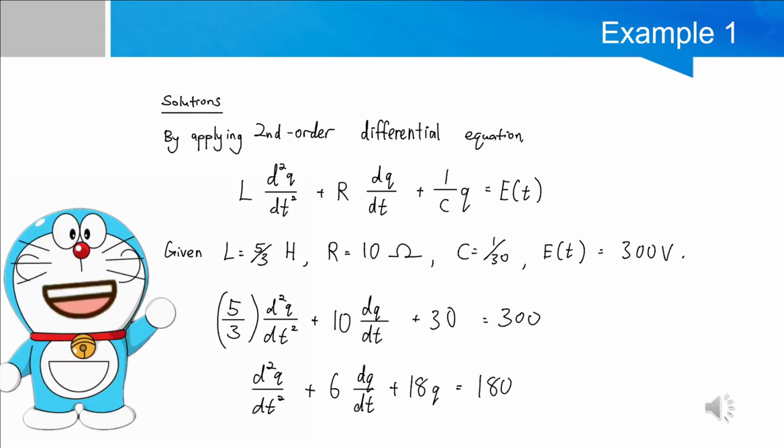First, we need to apply the second-order differential equation: L d²Q/dt² plus R dQ/dt plus (1/C)Q equals E(t). Given that the value of inductance is 5/3 henry, the value of resistance is 10 ohm, the value of capacitance is 1/30, and the value of electrical potential is 300 volt. Substitute the values given and we'll get the equation d²Q/dt² plus 6 dQ/dt plus 18Q equals 180.